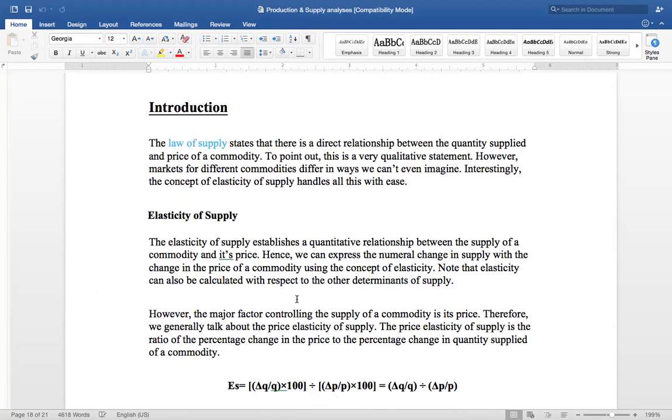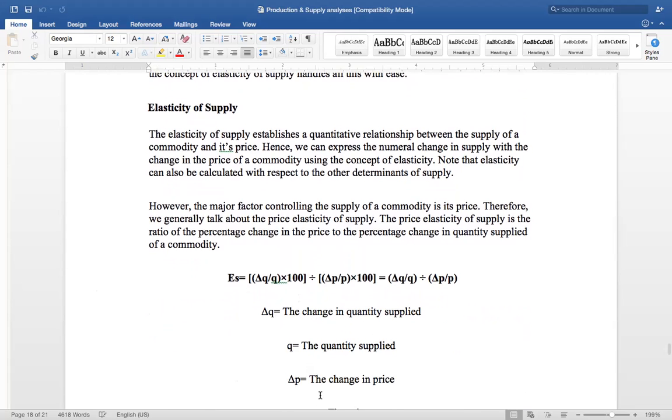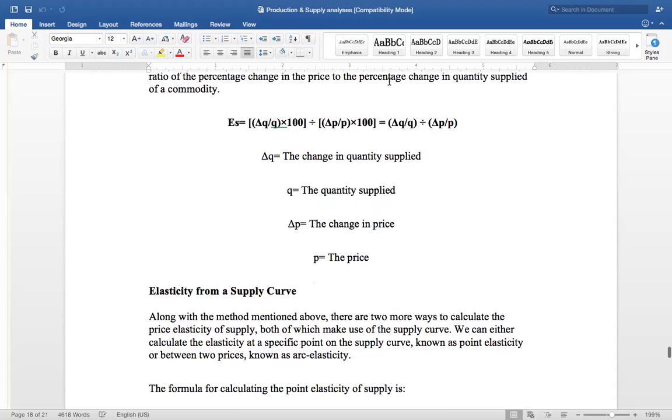This is the formula, but we are not going to apply the formula, but you must know that the triangle Q is the change in the quantity supplied, and triangle P is the change in the price. Elasticity tells us the percentage change in the quantity supplied with the percentage change in the price of the commodity.